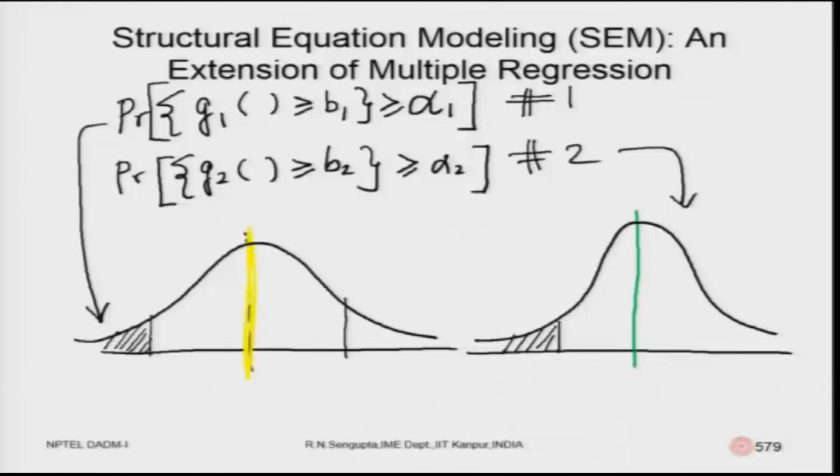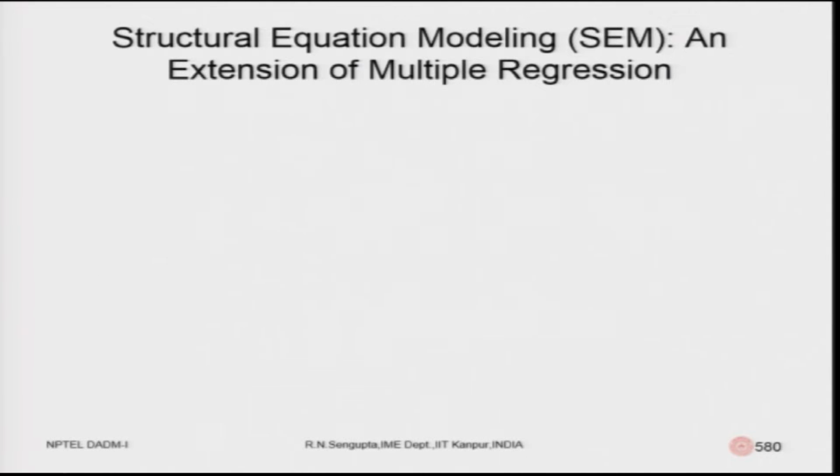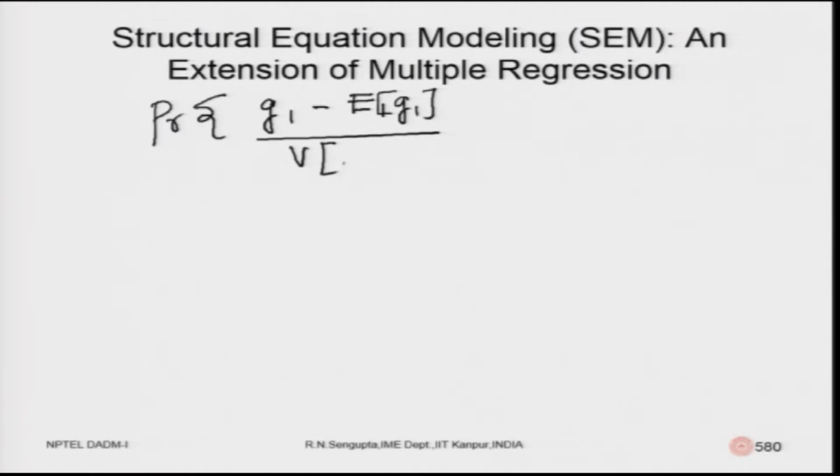So, I come to the equations and how they would be converted into a standard normal, considering alpha 1 and alpha 2 are equal for the time being. The probability of the first equation, G1, I will not write x1 x2, minus the expected value. This expected value is the line which I have drawn in yellow and green color; I will replace it as E of G1, divided by the variance of G1.